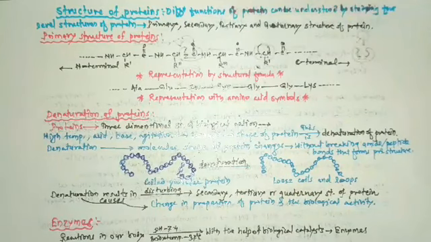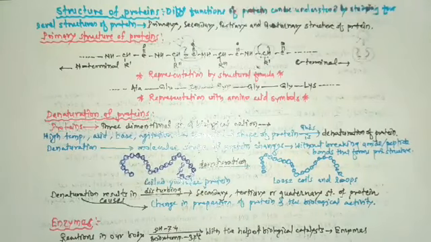In the last video, we just started to learn about the second biomolecule, and that biomolecule was proteins. So we studied alpha amino acids, their classification and properties.